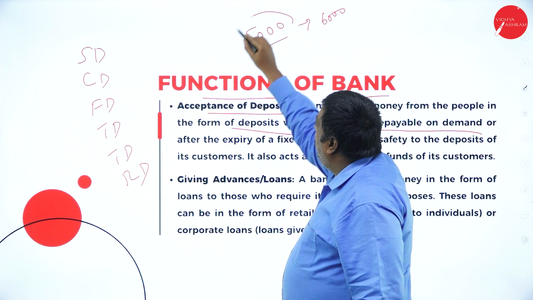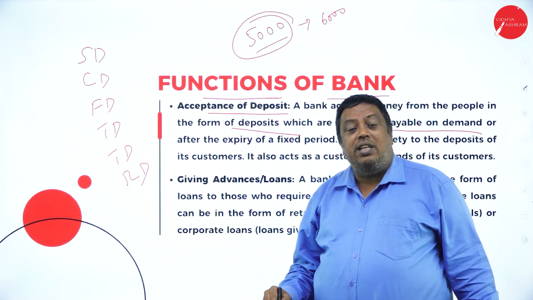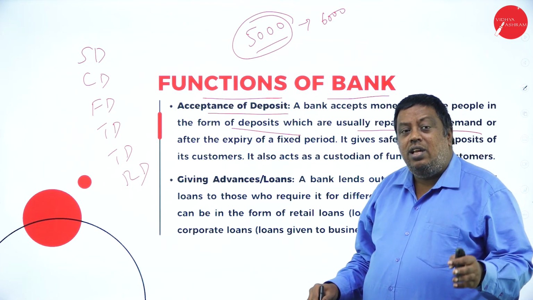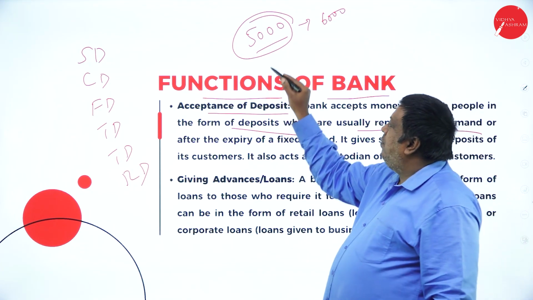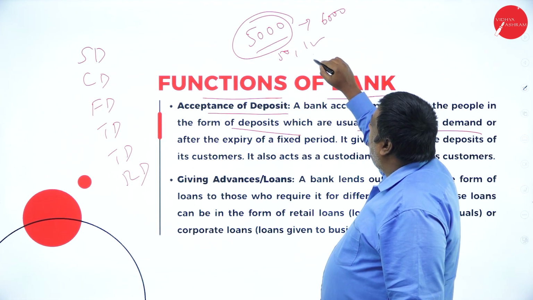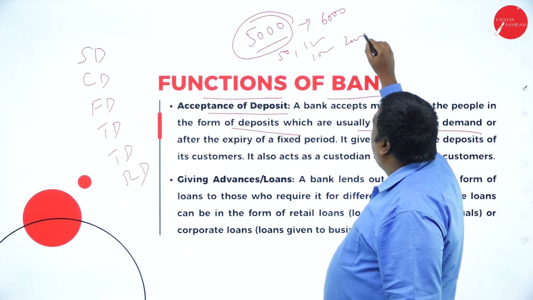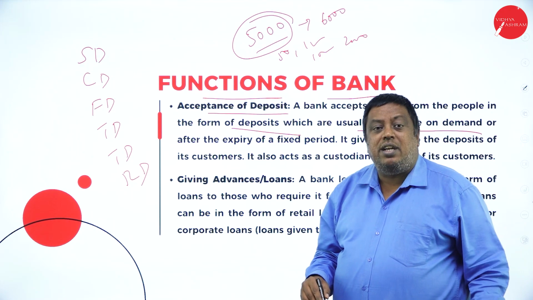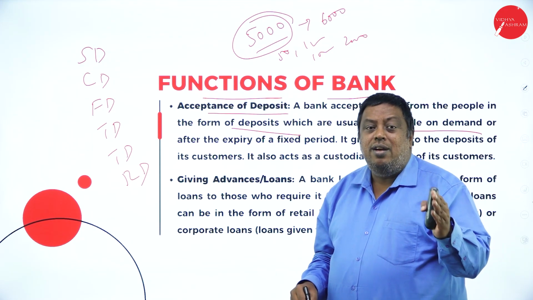I can withdraw only 5,000, not 6,000. Up to 5,000 I can withdraw multiple times. Means I can withdraw 50, 100 or 1,000 or 2,000, however much I want I can withdraw, but it should not exceed the total amount of 5,000.